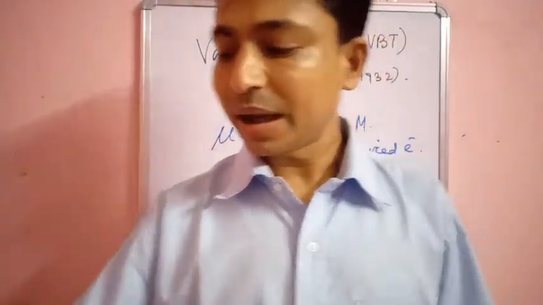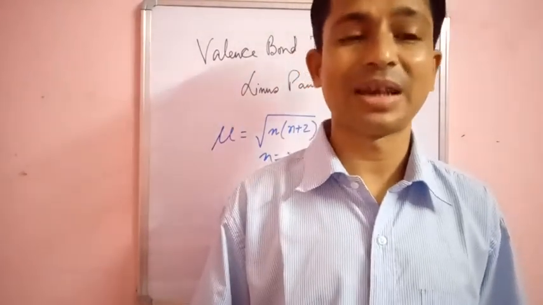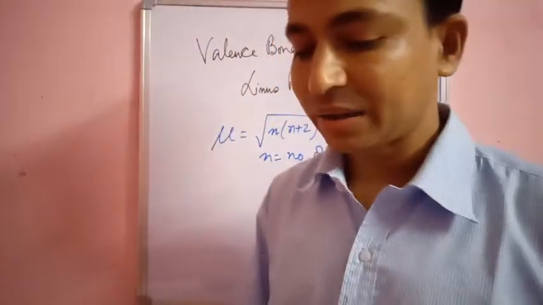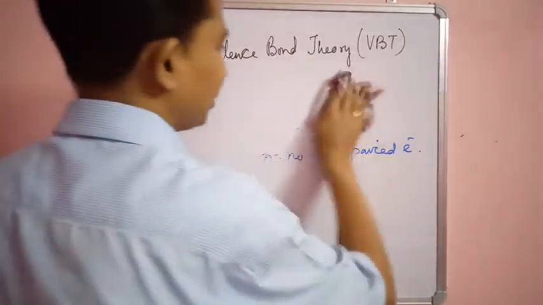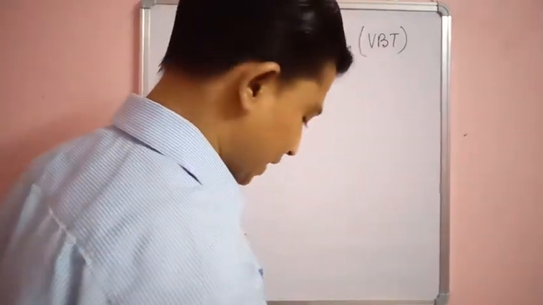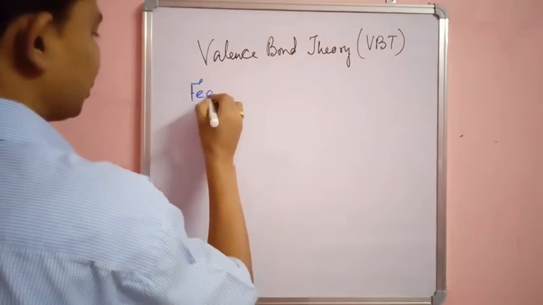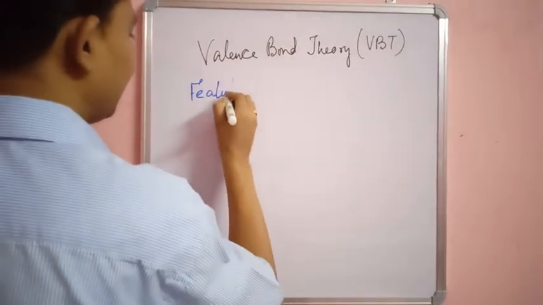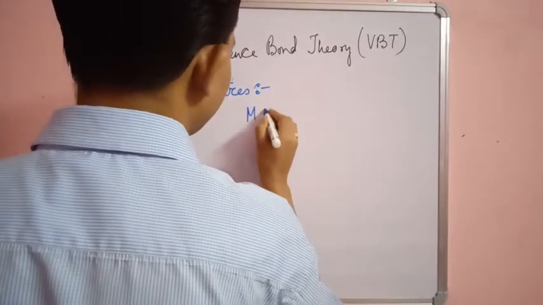Now there are some features of this theory, some postulates or assumptions of this theory. Now we are going to discuss the main features of valence bond theory. Number one is that there should be a metal ligand bond.